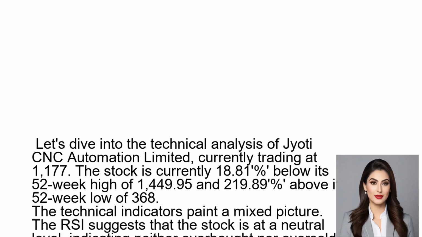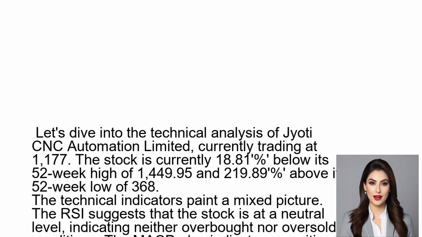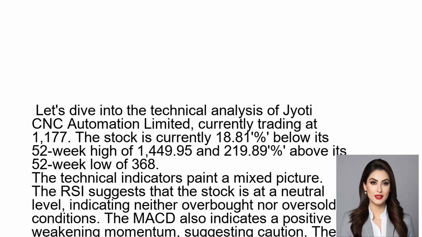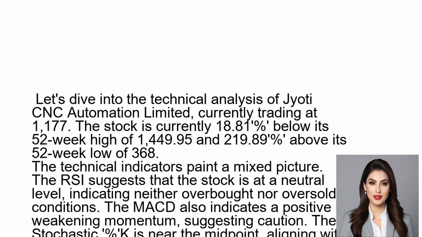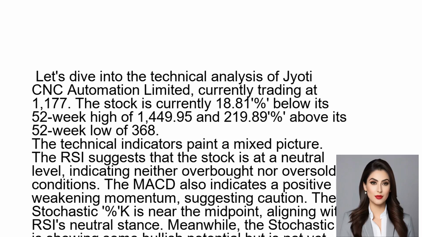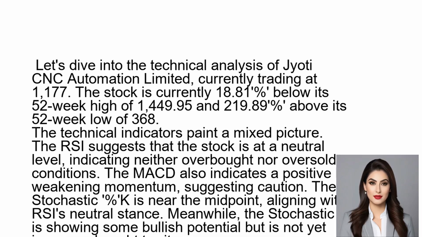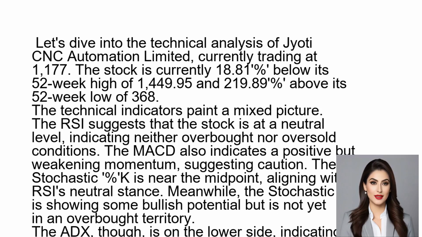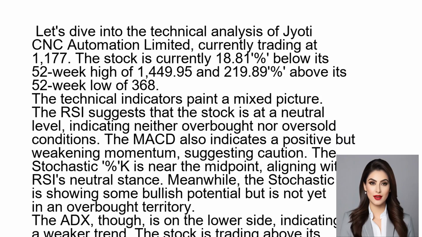Let's dive into the technical analysis of JyotiCNC Automation Limited, currently trading at 1,177. The stock is currently 18.81% below its 52-week high of 1,449.95 and 219.89% above its 52-week low of 368.